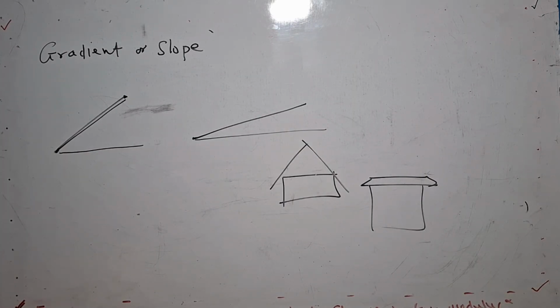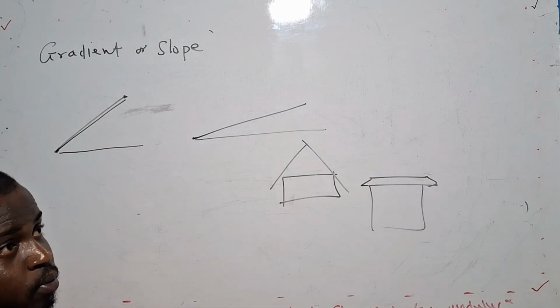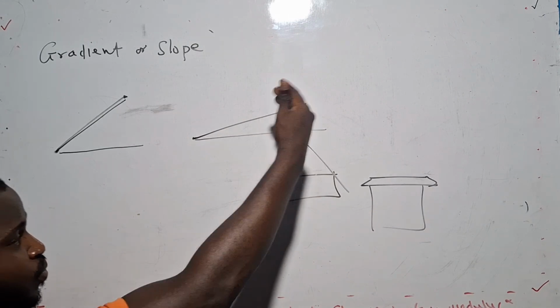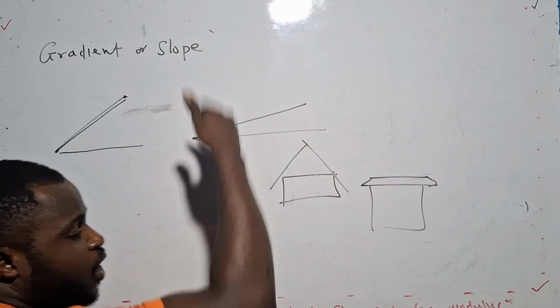We apply it in our daily lives. Sometimes when they are roofing our houses and your roofing sheet is in this form, it is assumed that you conserve more rain, because immediately the rain falls on it, it comes with a what?